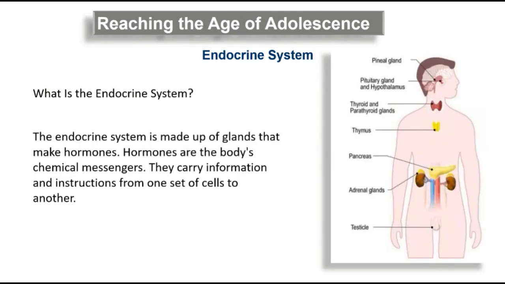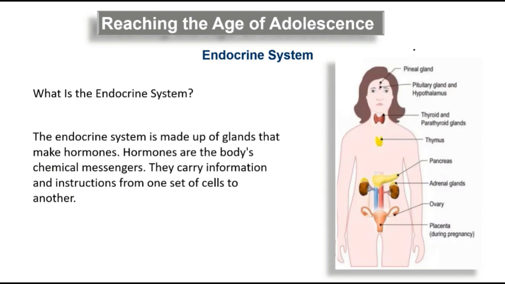So you can have a figure of the endocrine system. Here it starts with the pituitary gland. You can see here, this is what a pituitary gland is. Then the pineal gland. We'll go through each of these glands one by one, not in detail, just touching upon them: pancreas, adrenal glands, this one, testes, and ovaries in the case of a girl.